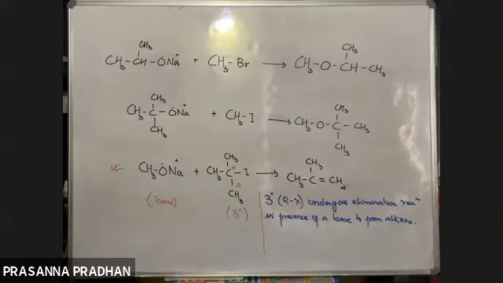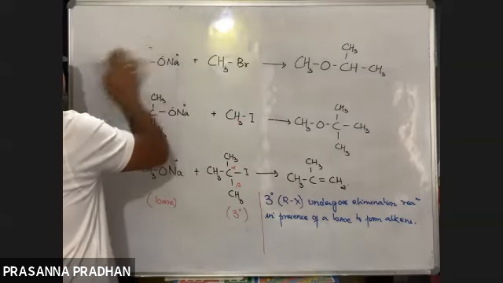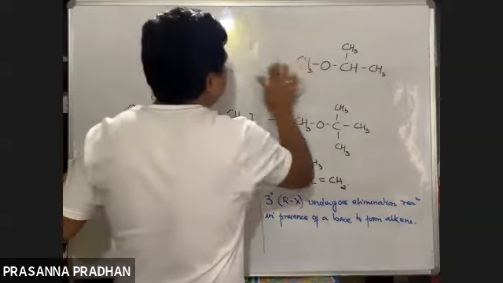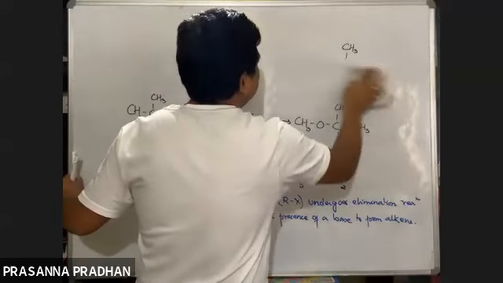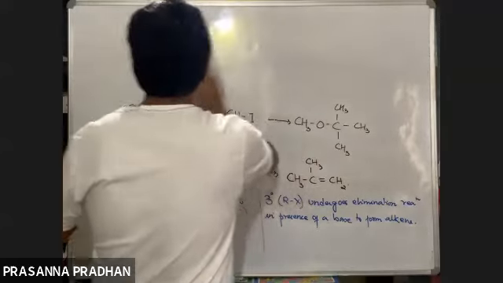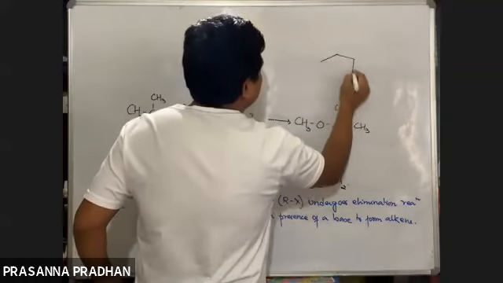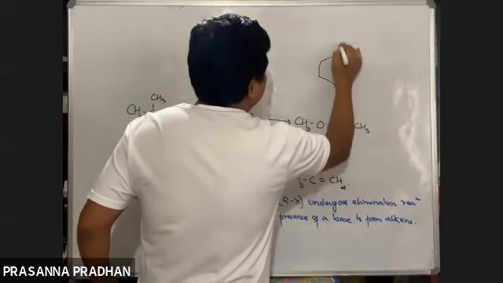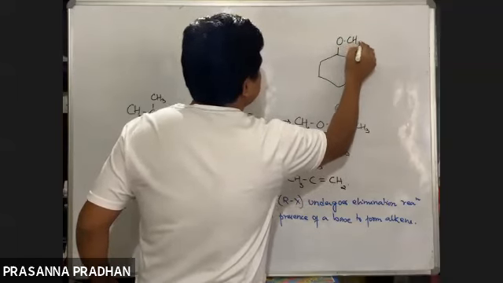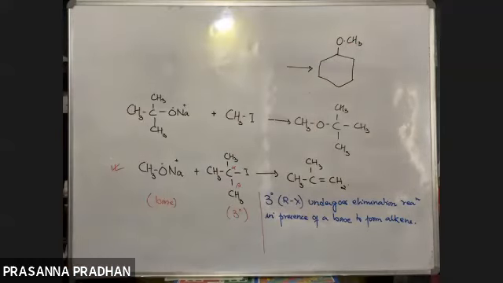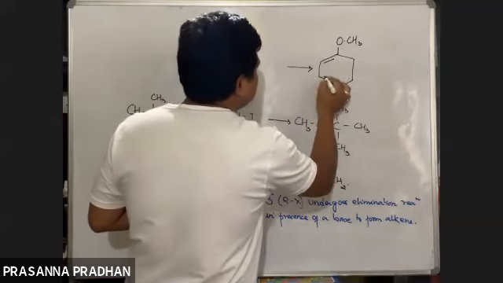Now Williamson synthesis seems easy. Now, how are you going to prepare anisole, C6H5-OCH3? What is the correct choice of reagents?